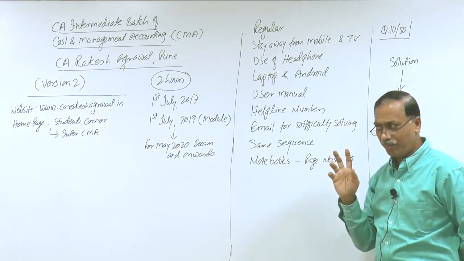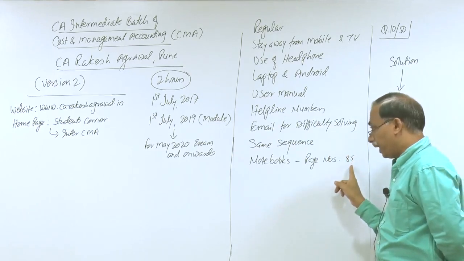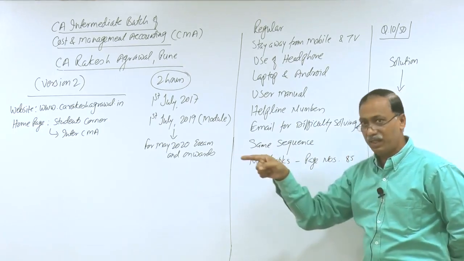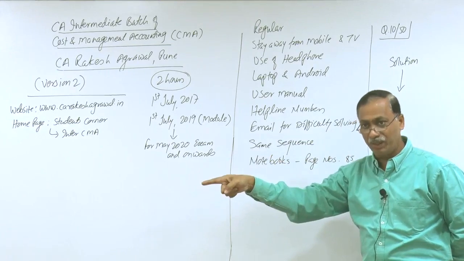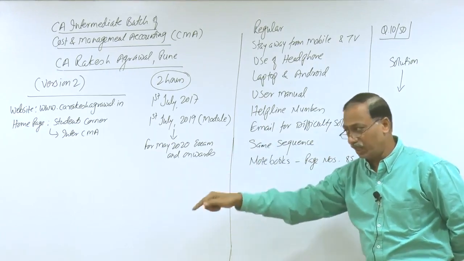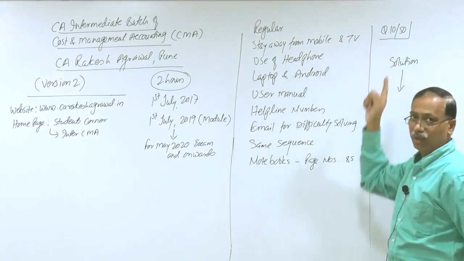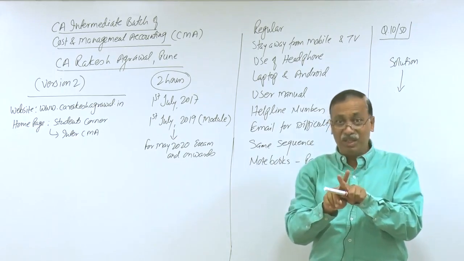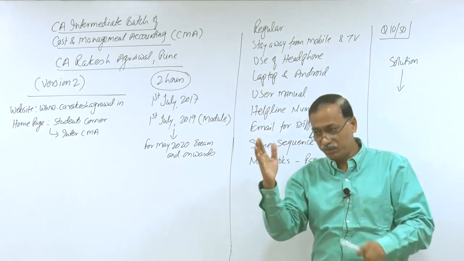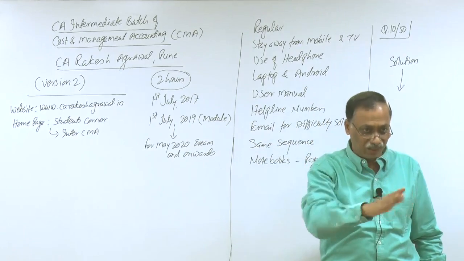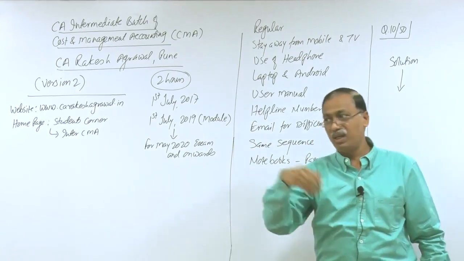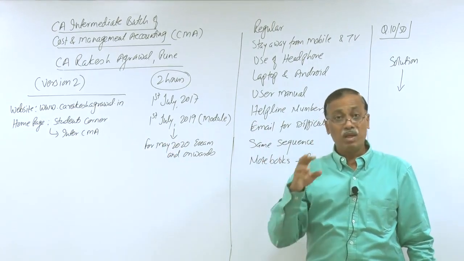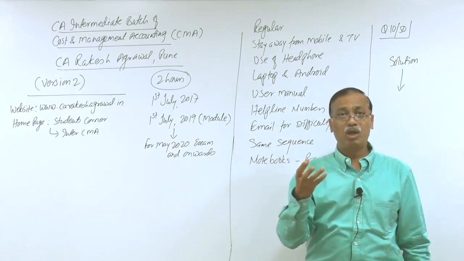I hope you understood. The page number of the notebook you will write next to the question in the printed notes, and the question number you will write in your notebook. It means at both places we will give a cross reference of the question near the answer and the answer page number near the question. In future this will help you a lot.